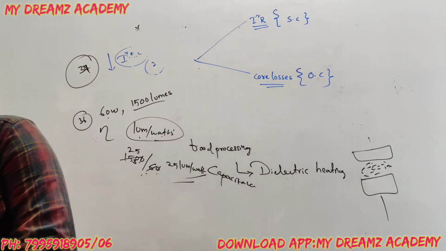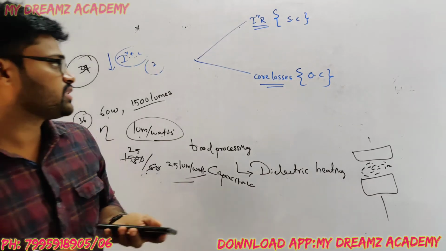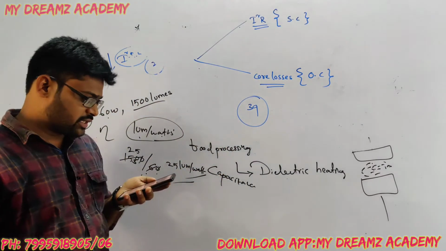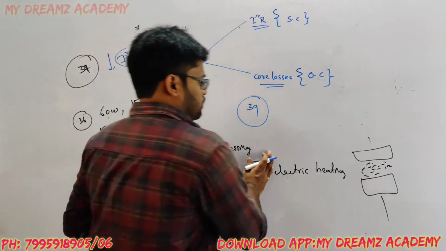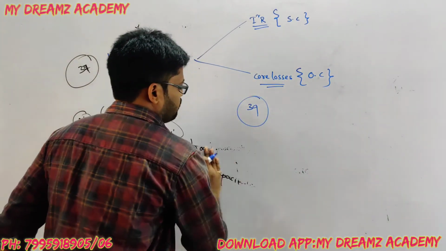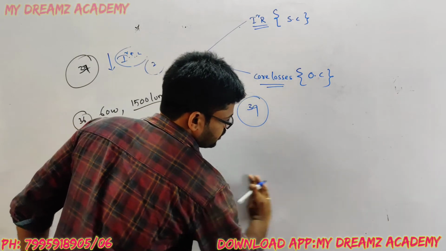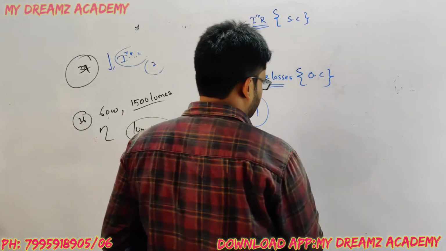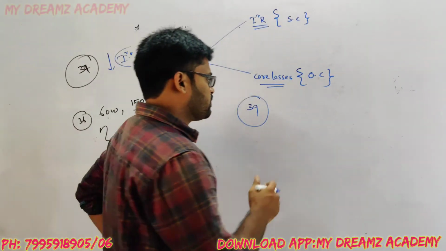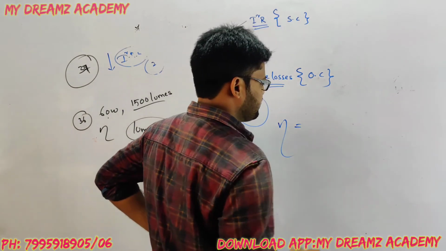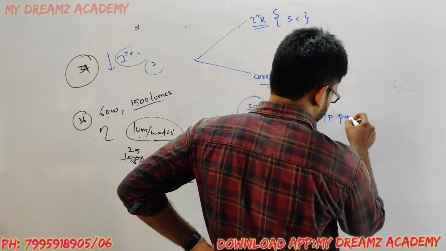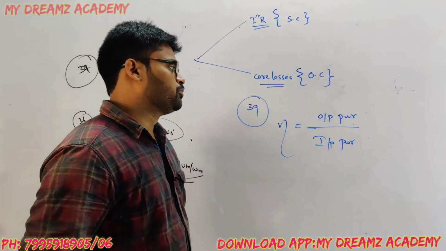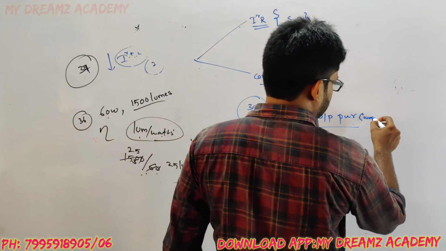And the last question, sorry, 39th question: all day efficiency of the transformer. All day efficiency is calculated for a distribution transformer. First, power transformer efficiency is output power divided by input power in watts.